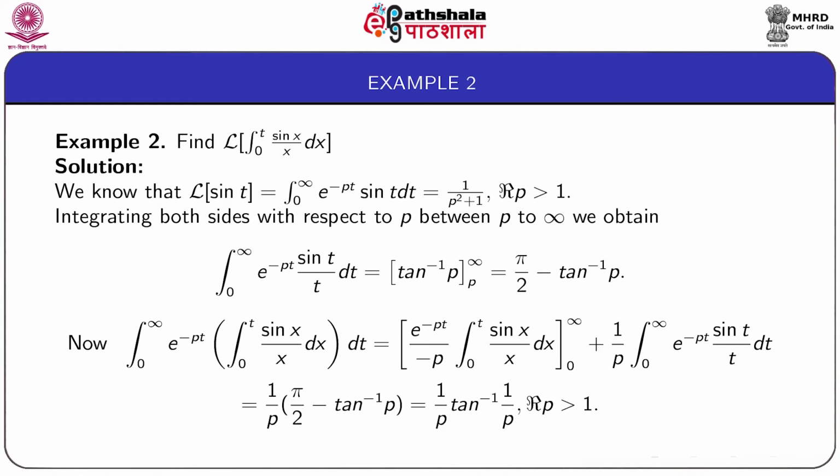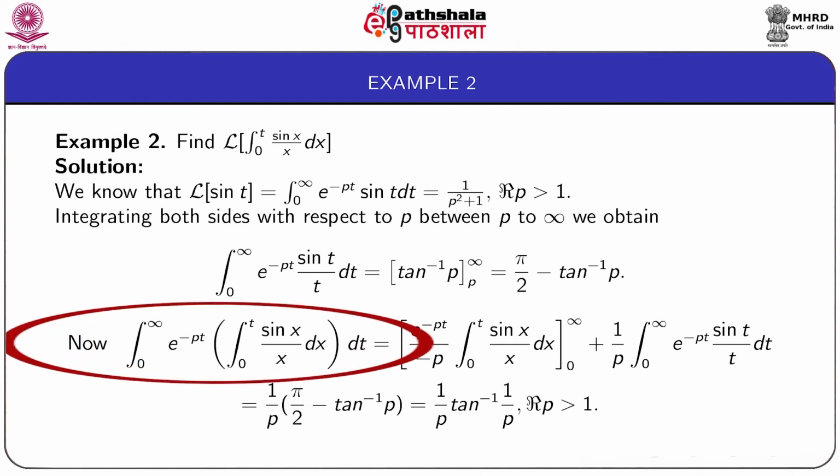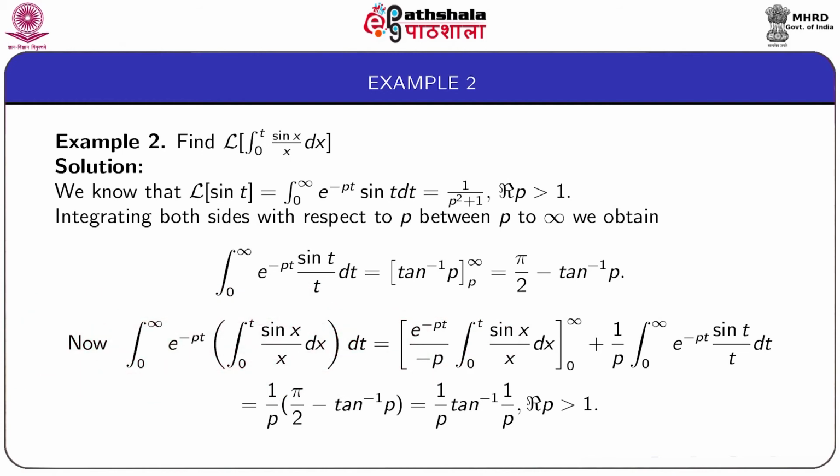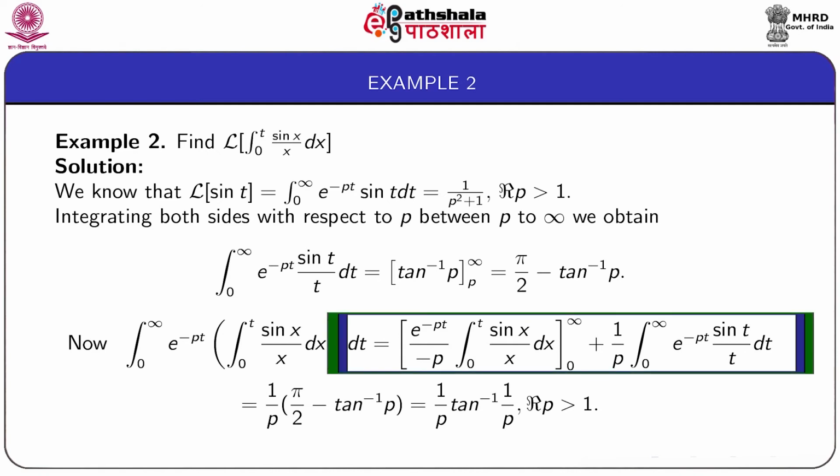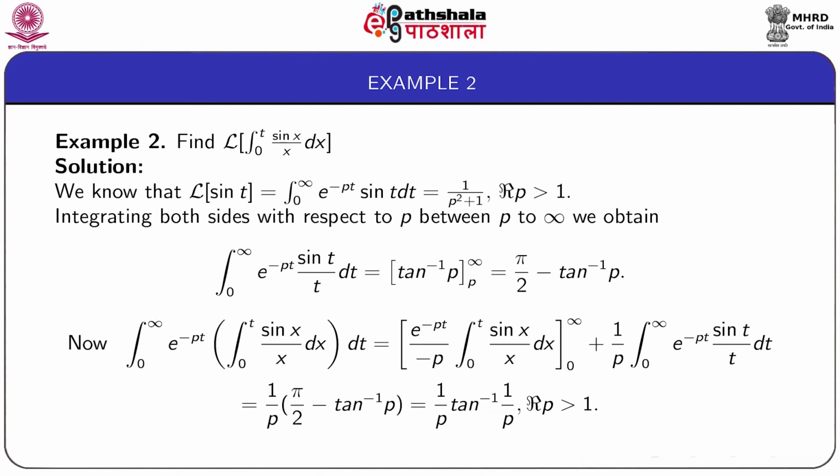Now integral from 0 to infinity e to the power minus pt, integral from 0 to t sin x by x dx, this is equal to e to the power minus pt by minus p integral from 0 to t sin x by x dx from 0 to infinity plus 1 by p integral from 0 to infinity e to the power minus pt sin t by t dt.